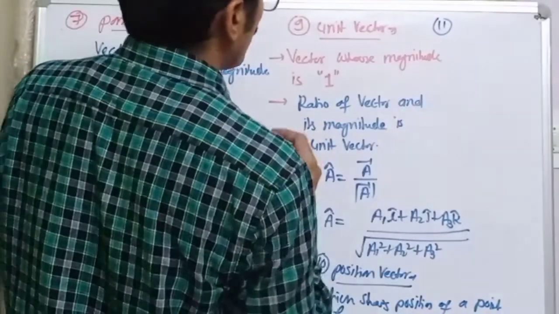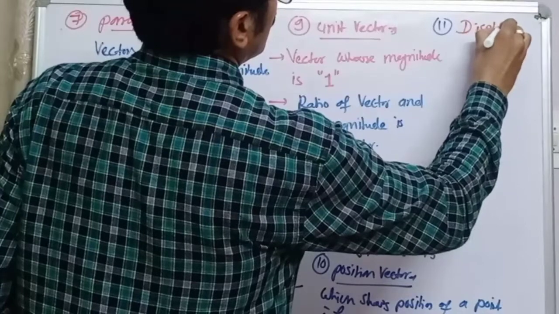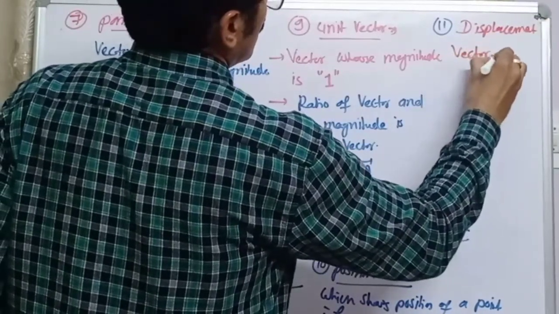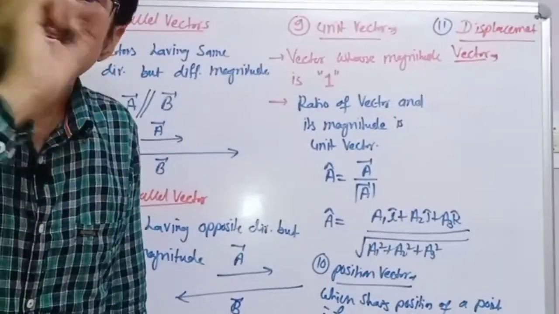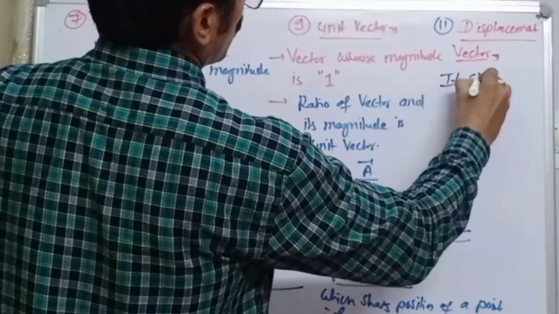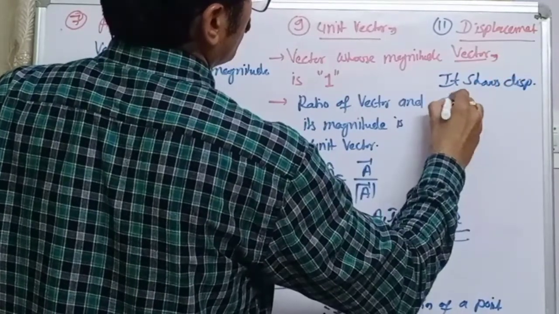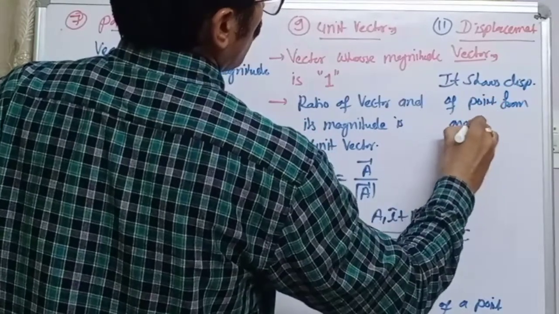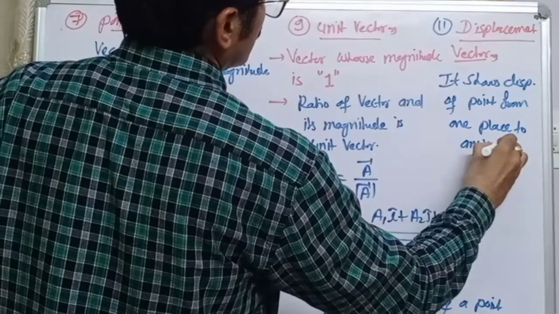displacement vector. Now what is a displacement vector? It shows the displacement of a point from one place to another.